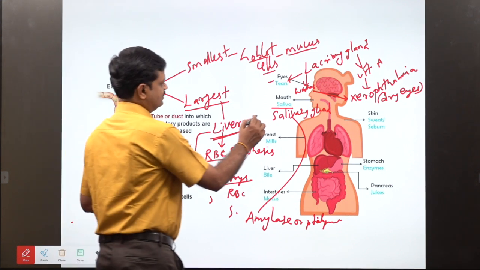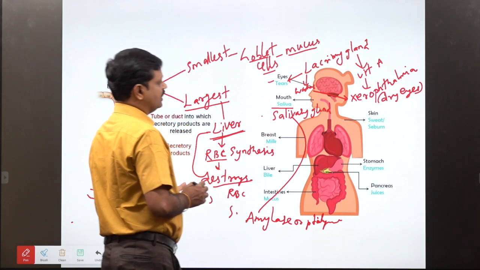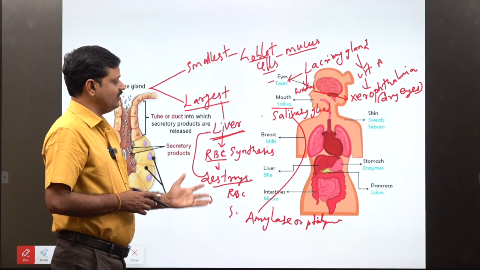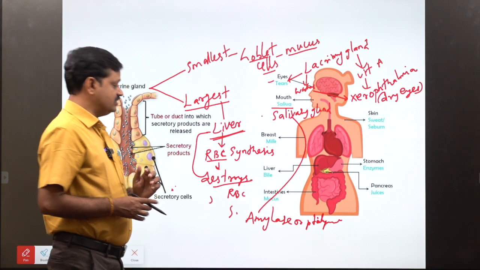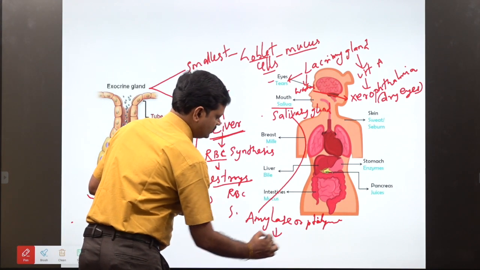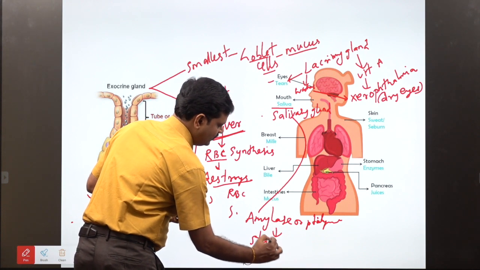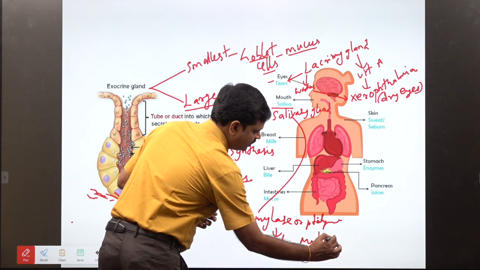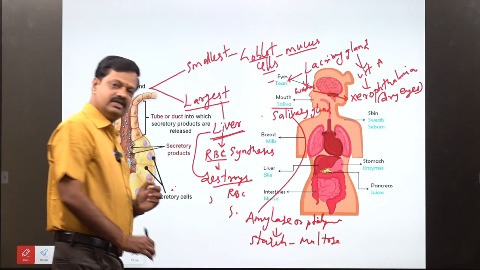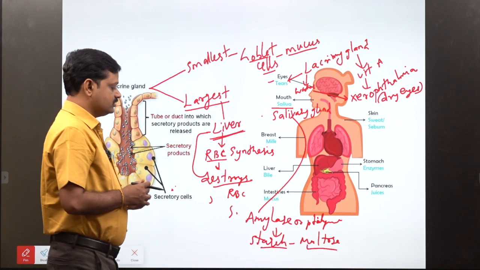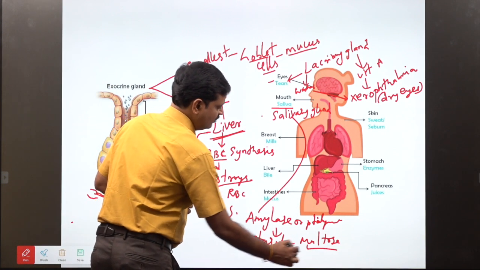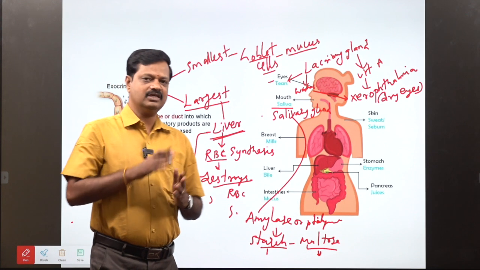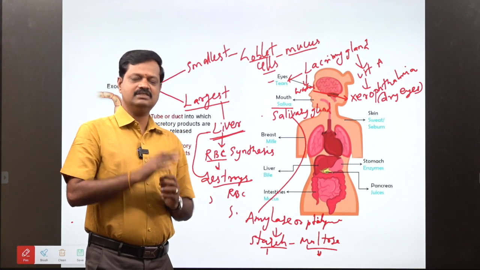The salivary gland secretes two enzymes: lysozyme, which we already saw, and salivary amylase or ptyalin, which is involved in starch digestion. Starch is converted into maltose by the amylase enzyme. Starch is a polysaccharide and maltose is a disaccharide, that means it has two sugars, glucose plus glucose.